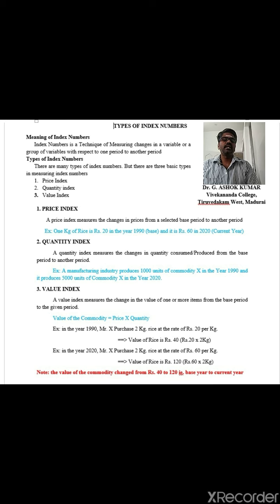Hence the value of the rice is rupees 120, that is rupees 60 multiplied by 2 kg. So the value of the commodity changed from rupees 40 to rupees 120, that is base year to current year. So value index is the measure of change in value from one period to another period.